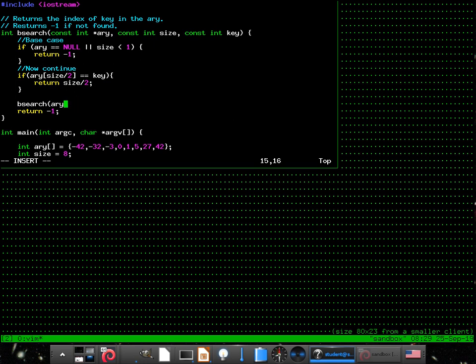So the next thing we need to check is if it's greater than or less than, right? So let's do that. That's why I was saying that there are actually two checks. It's the same if statement, but you're going to do less than or greater than depending on which way you want to do it.